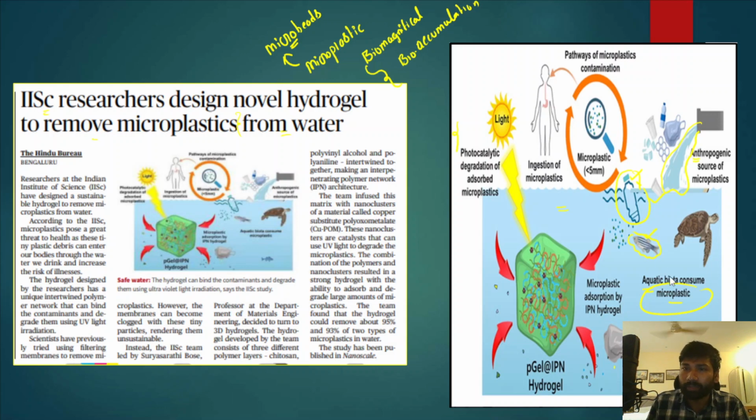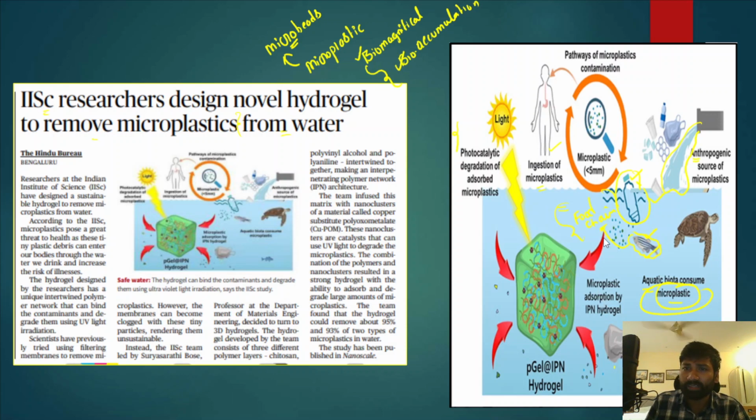For example, microplastics are eaten by aquatic species, and when we eat these aquatic species, because everything is part of the food chain, through the processes called biomagnification and bioaccumulation, they are also ingested into the human body, which has a lot of negative consequences on human beings.